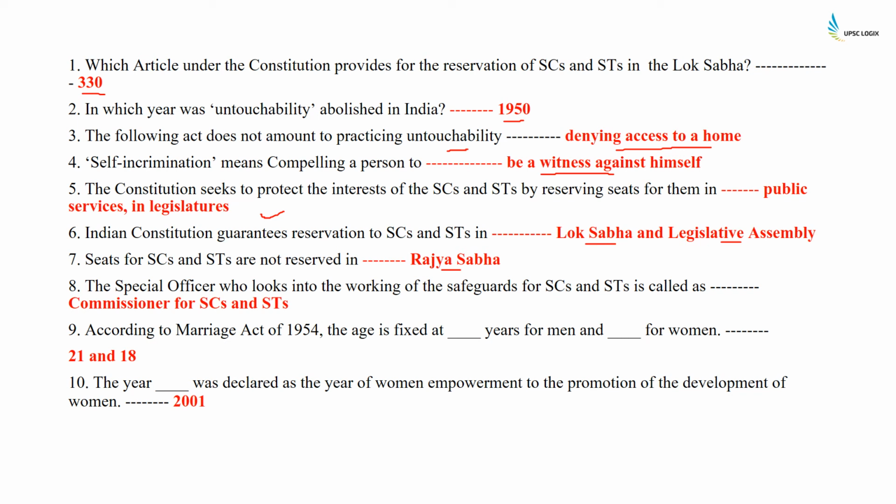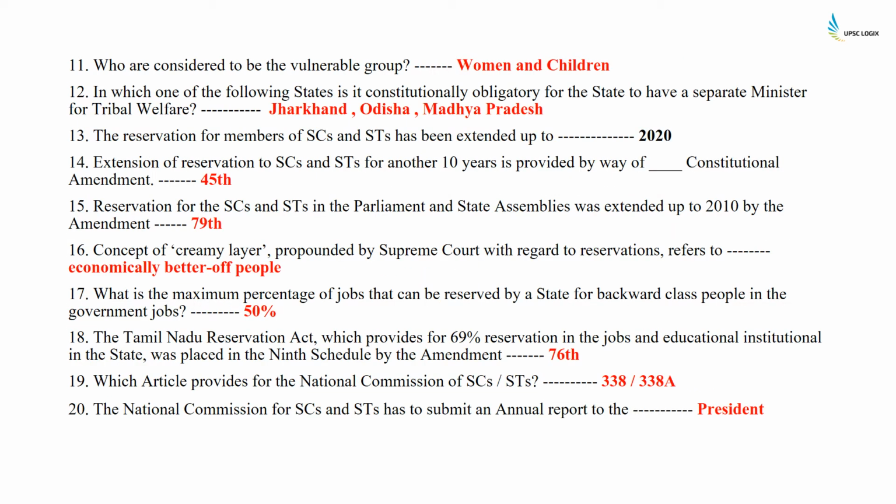The special officer who looks into the working of the safeguards for scheduled caste and scheduled tribes is called the Commissioner for Scheduled Caste and Scheduled Tribes. According to the Marriage Act of 1954, the age is fixed at 21 years for men and 18 years for women. The year 2001 was declared as the Year of Women's Empowerment for the promotion of the development of women. Who are considered to be vulnerable groups? Women and children. In which of the following states is it constitutionally obligatory for the state to have a separate minister for tribal welfare? It is Jharkhand, Odisha and Madhya Pradesh.